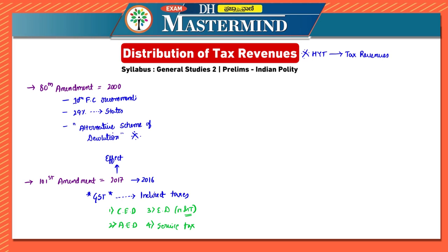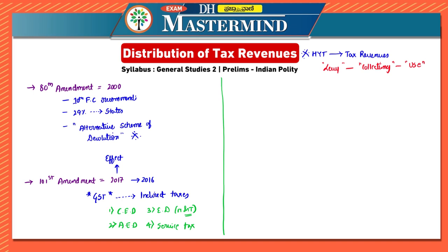Now the very important part for us is who levies it, who collects it, and who utilizes it. These are the only three things which you have to remember. Who is levying the tax? Next, who is collecting the tax? Next is who is utilizing the tax, using the tax. You can also call it appropriation. Who is utilizing the tax?